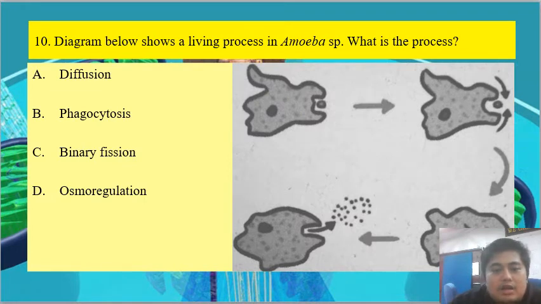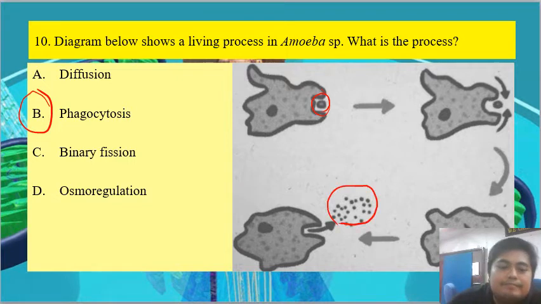Okay, the diagram below shows the living process in an amoeba. What is the process? So this is the process of phagocytosis, where the amoeba will engulf the food particle and then excrete out their waste.